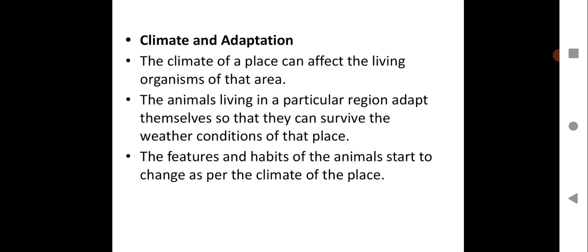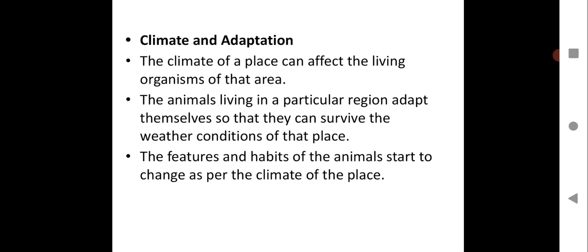What does that mean? As you all have already learned in the previous Zoom session, what is a climate. So let us see what is climate and adaptation. The climate of a place can affect the living organisms of that area. The animals living in a particular region adapt themselves so they can survive the weather conditions of that place. The features and habitats of the animals start to change as per the climate of the place.